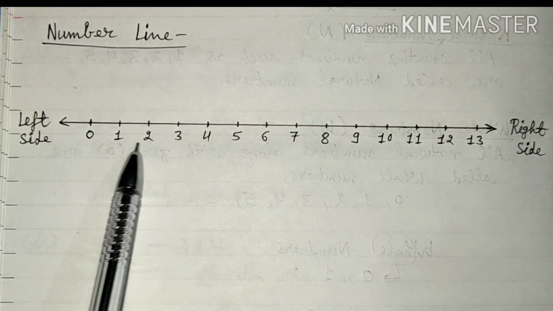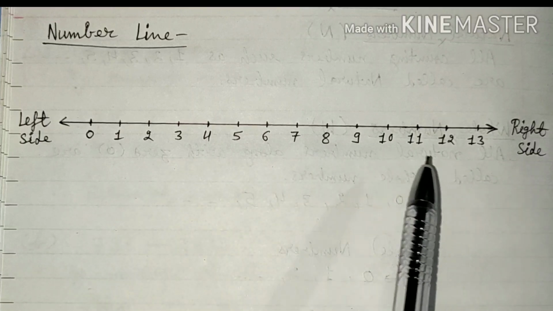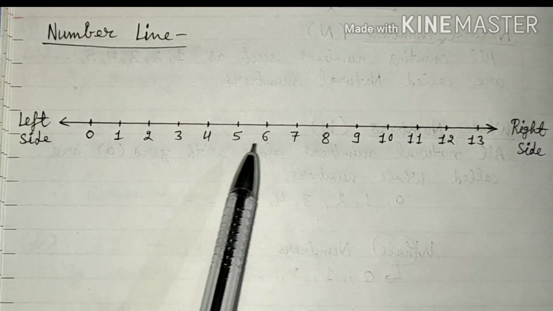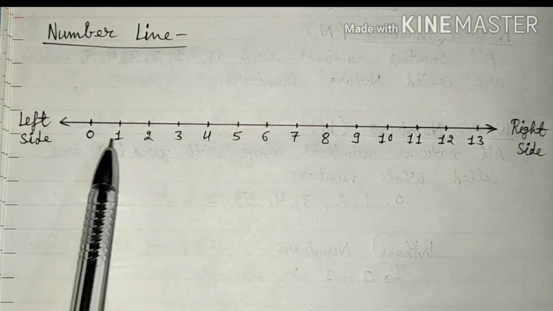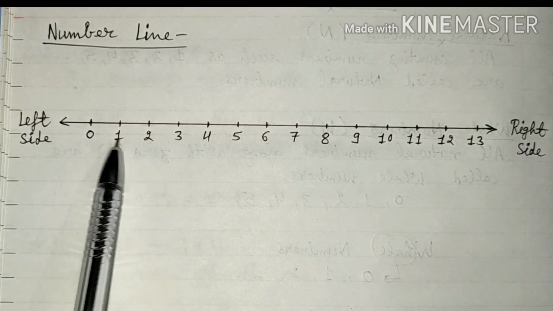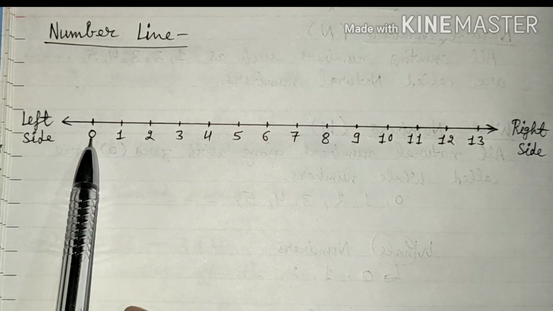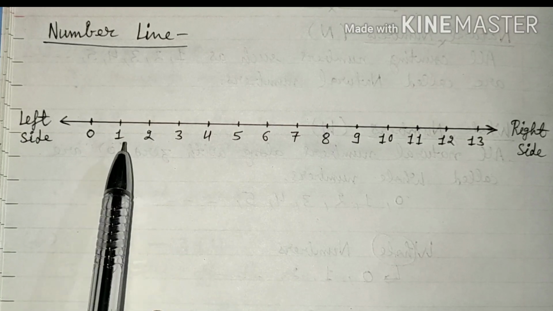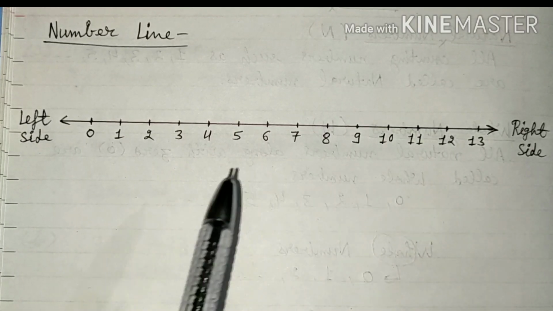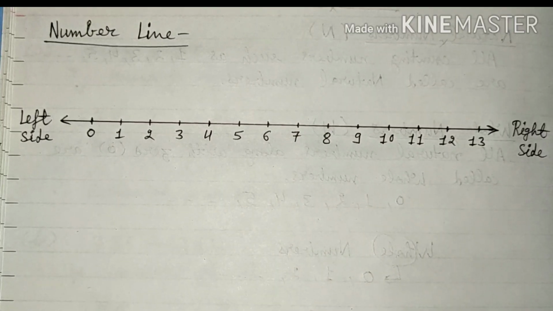So if we will look at the distances between any two numbers, so you will see equal distances will be there. So if we will have to calculate distance between these points, 1 minus 0 will be 1, 2 minus 1 will be 1. So all these numbers is having a distance of 1 unit. And all these distances are equal.